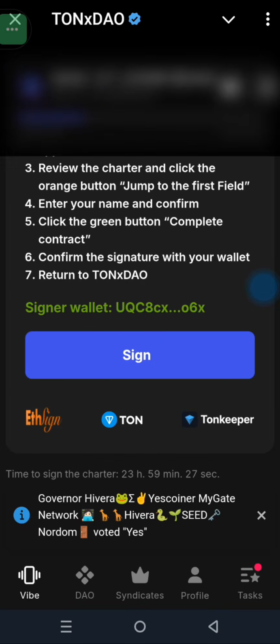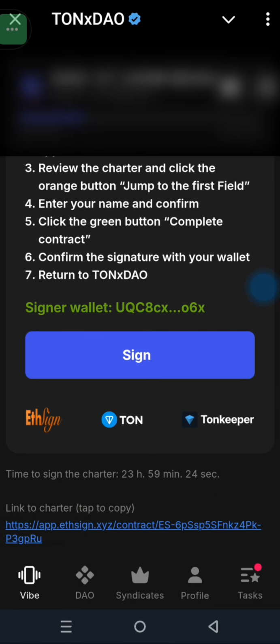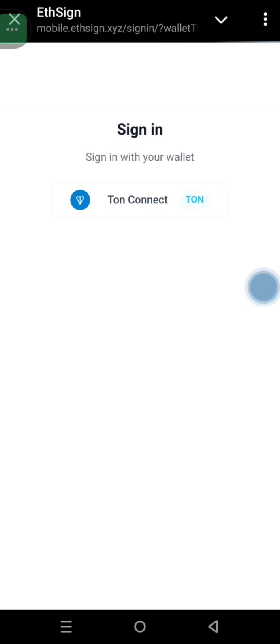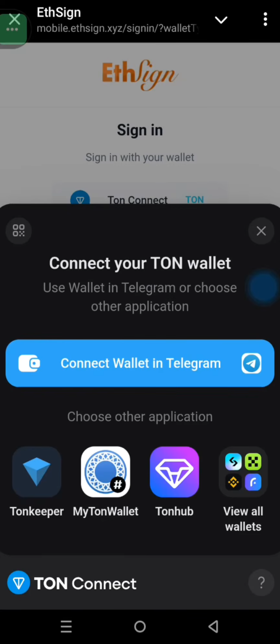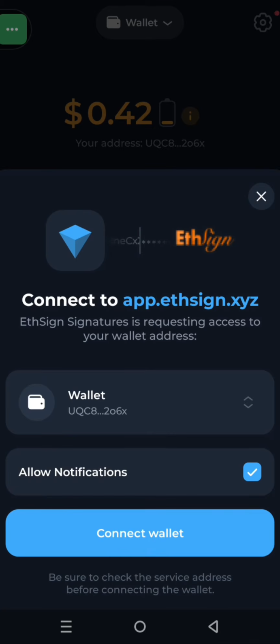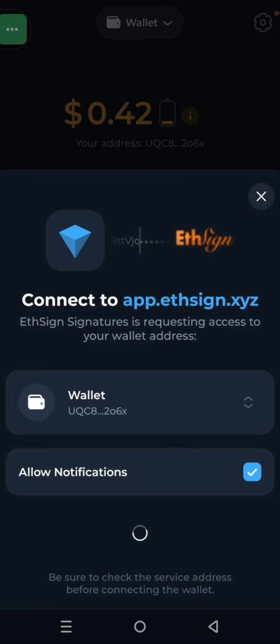Once I leave it, you see that it has brought me to this page and it's asking me to sign in. I'm going to sign in using my Tone wallet. So I will just click on sign in. Once you click on sign in, it will load you to this page, and then you just have to come over here, click on it. Then once you click on it, it is going to load and take you to your Tone keeper. It's going to take you to your Tone keeper like this. All you have to do is select your Tone, the wallet you first connected. So I've chosen my Tone keeper, and then I'll click on connect, and then I'm going to insert my password, which is my fingerprint right here. Once I've done that, confirm it.